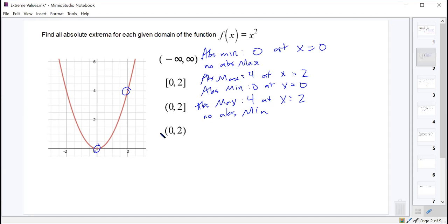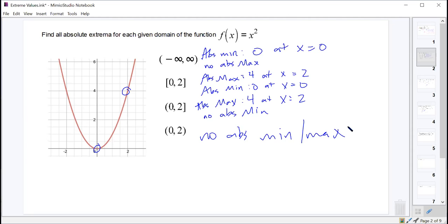For the open interval from 0 to 2, there is no absolute maximum and also no absolute minimum. Neither of those would be the case. Everybody good with that? Okay, cool. So we note that the only one of these where we had an absolute max and an absolute min was the closed interval, the one that was closed on both sides.